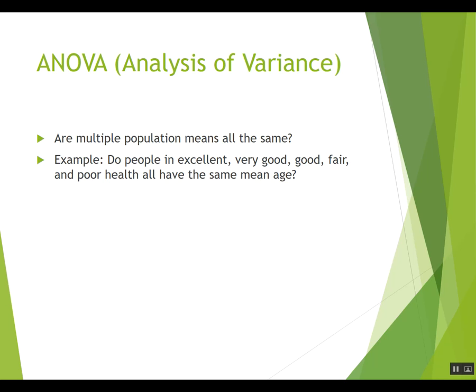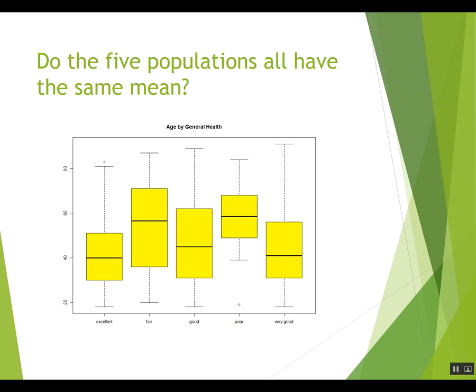So before we do anything fancy, let's just look at the box plots for the 5 groups. So this is from our health data, and remember these numbers here are the medians, not the means, but still it certainly looks like the people in excellent health are relatively young and the people in poor health are a fair amount older. On the other hand, there's a lot of overlap in the groups. There are plenty of older people in excellent health, all the way up to age 80. And people in poor health that are relatively young.